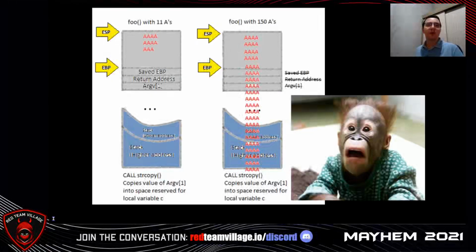Here we have two images. The left image is the variable filled with 11 A's, and the right image the variable filled with 150 A's. In the right image a stack overflow occurs. As we can see, it overwrites the registers ESP and EBP. So a stack overflow occurs here.